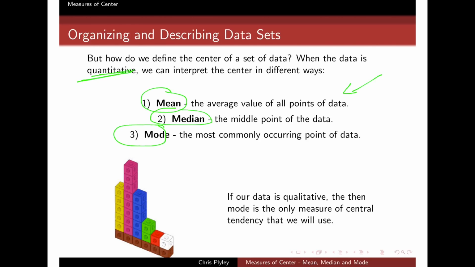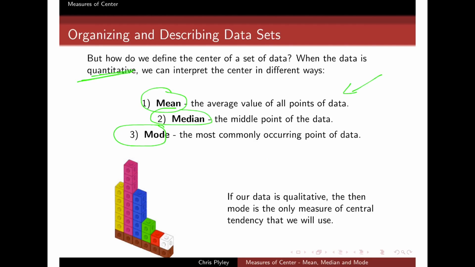If I want to find the exact middle point of my data when that data is ordered, or if there is no middle point, if I want to find a representative of that middle, and by the middle I mean the point where we'll have approximately 50% of our data below and approximately 50% of our data above. Well, that's a very valid way to describe the middle of a set of data, and that's called the median. And lastly, we'll talk about mode, and this is more an idea of center based around that sort of idea of clustering that we talked about.